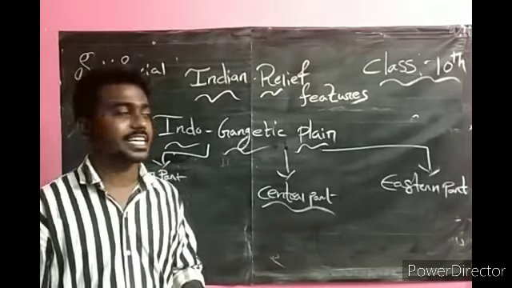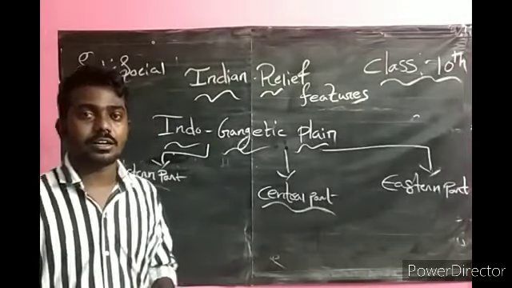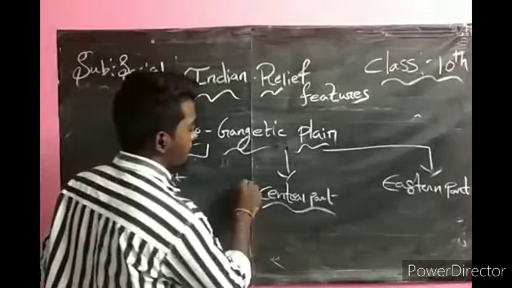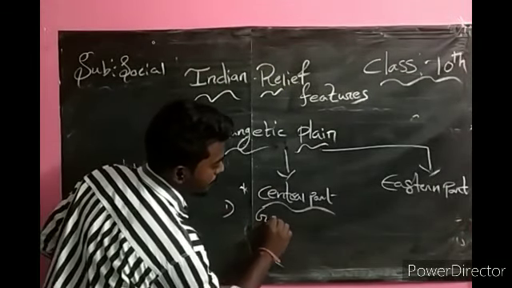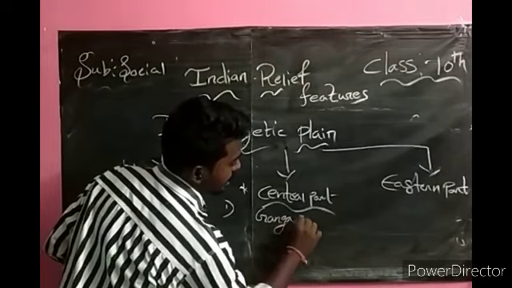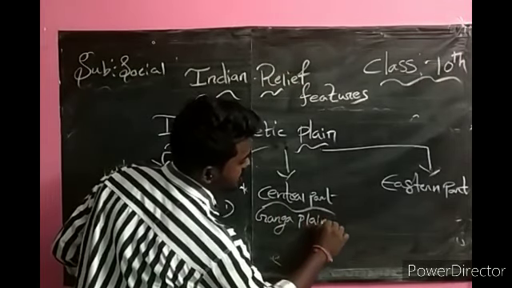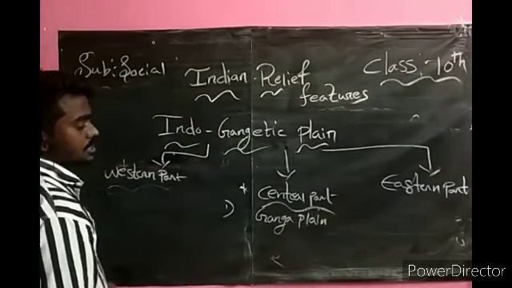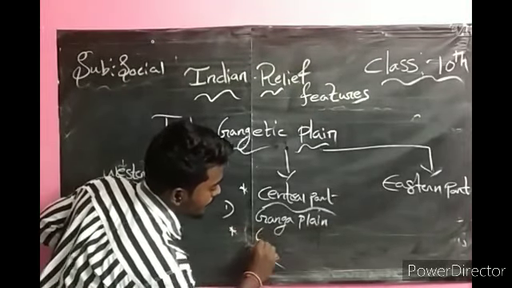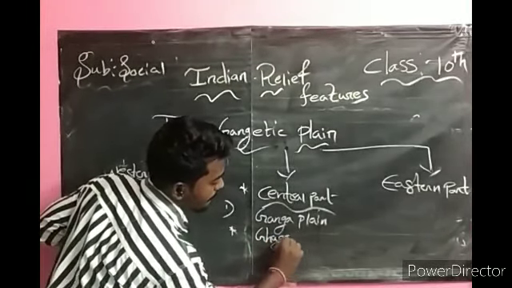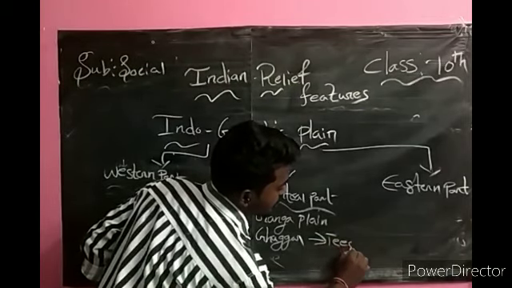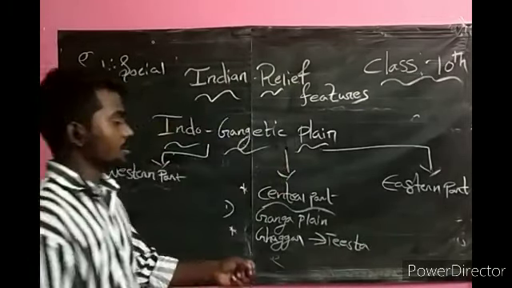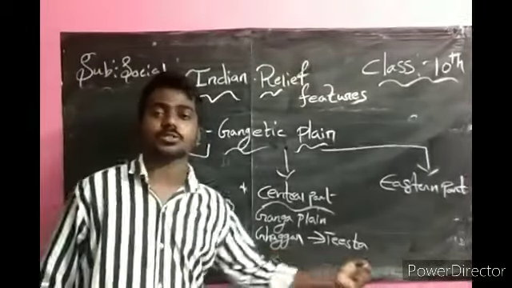Coming to the second division of the Indo-Gangetic Plain, the central part. In the central part we have the Ganga Plain. This plain extends from the river Ghaghara to the Teesta.